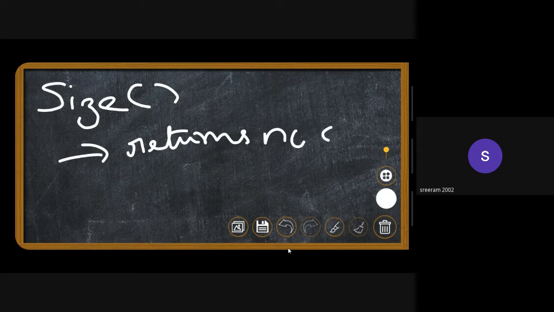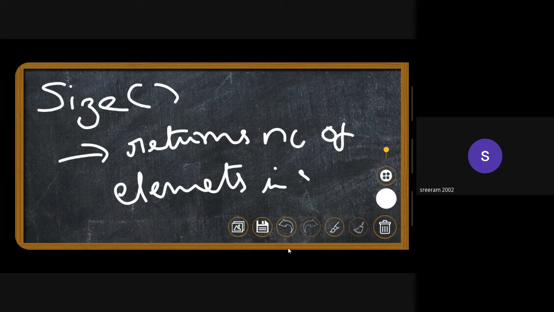Number of elements in stack. The number of elements inside the stack is returned.